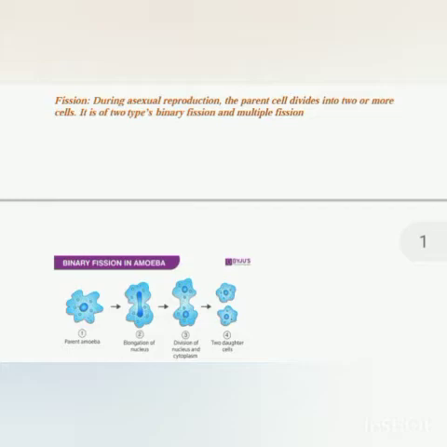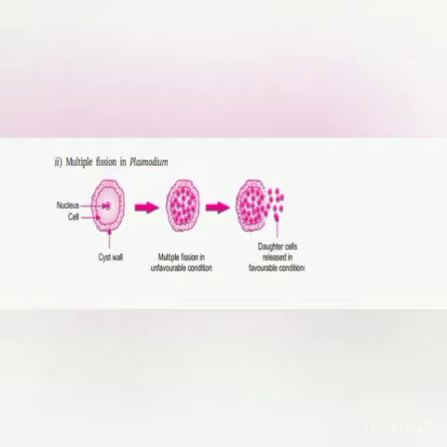And ultimately what will happen? The plasma membrane will deepen more and the cell will be divided into two, and both the cells are called daughter cells, as you can see in picture 4, and each cell will have a nucleus. So this is binary fission in amoeba.